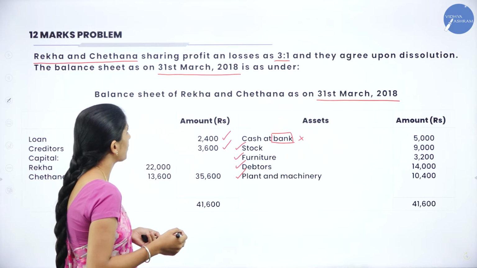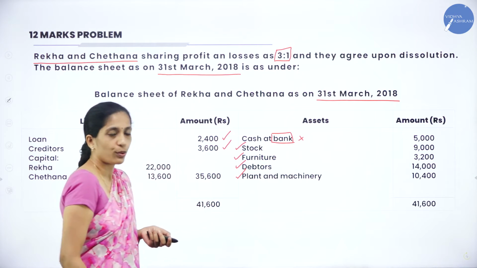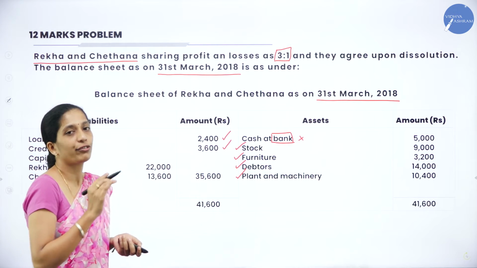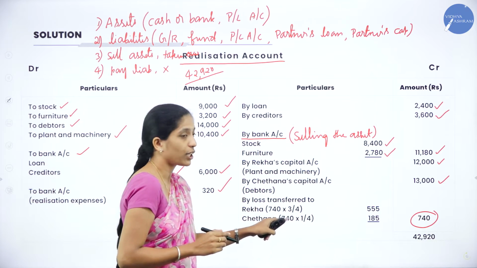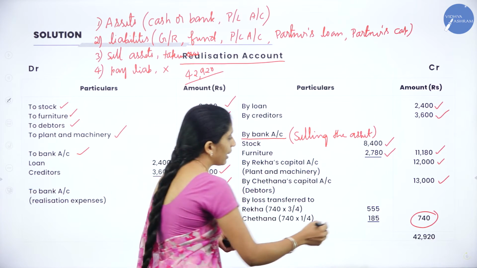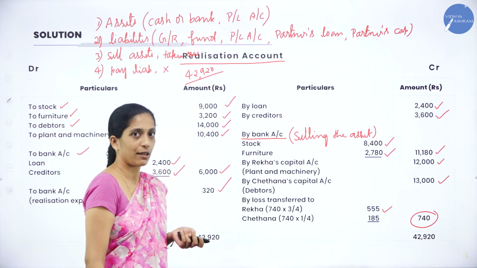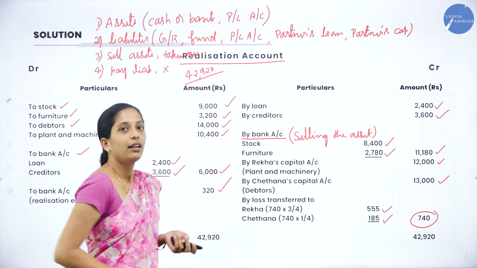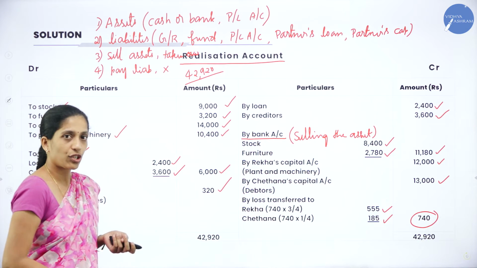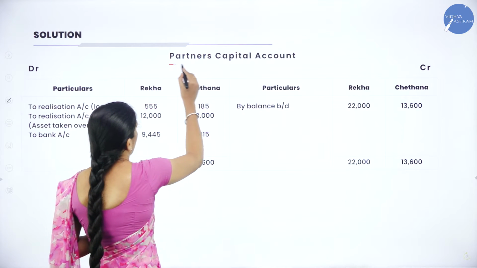In the question they have given that they have agreed to share their profit and loss in the ratio 3:1. It's nothing but 3/4 as well as 1/4. So we'll distribute that loss of 740 into 3/4. We'll get 555. And Chaitana, 740 into 1 divided by 4, we'll get 185. So this is the realization account. Clear? Yes. Now moving on to the partners' capital account.